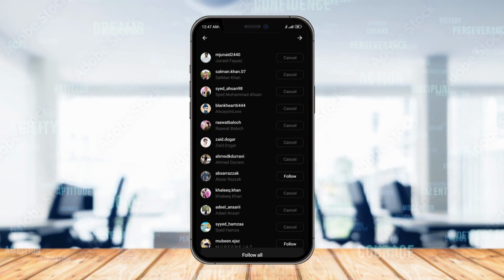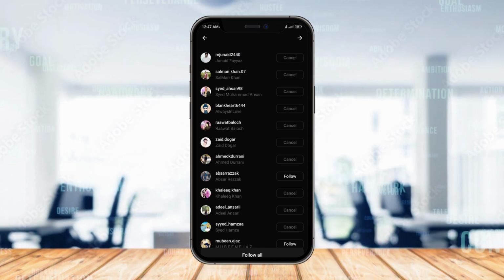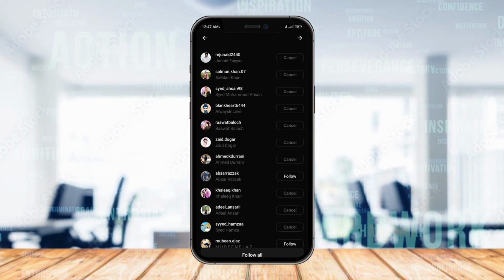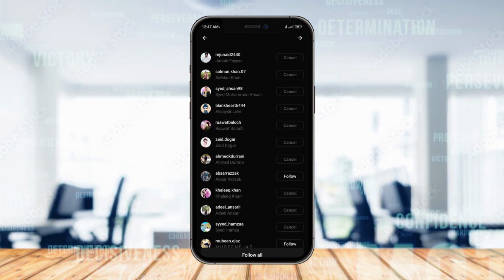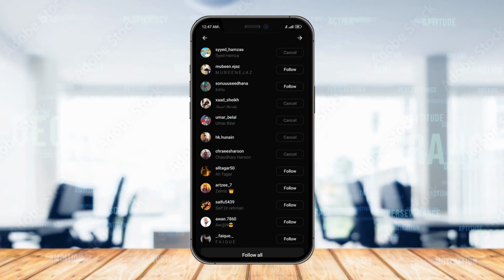So here's the quick tip for you guys. Hope you like the video and don't miss this opportunity. You can now gain more followers on Threads. As you know, nowadays gaining followers is becoming so difficult, so now you can take those followers to Threads.